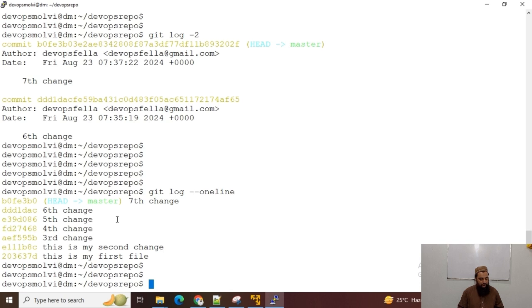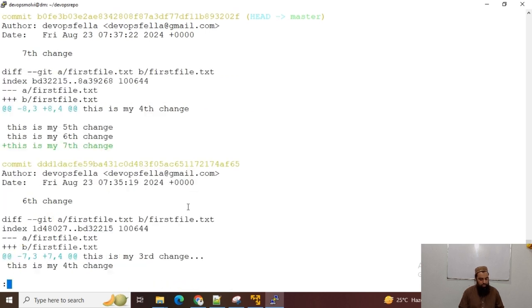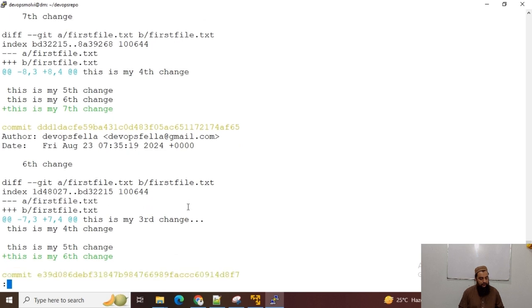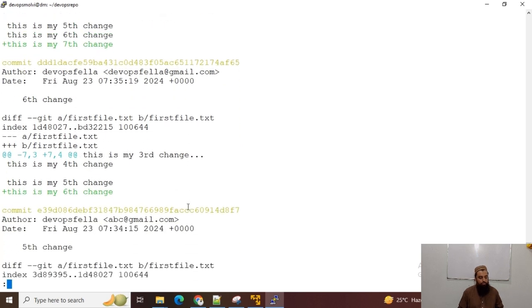Okay guys, now we have this 7th change commit and 6th change commit. So if I want to see the difference between each commit, now I can run git log -p, then I can see the details of the differences between the commits.